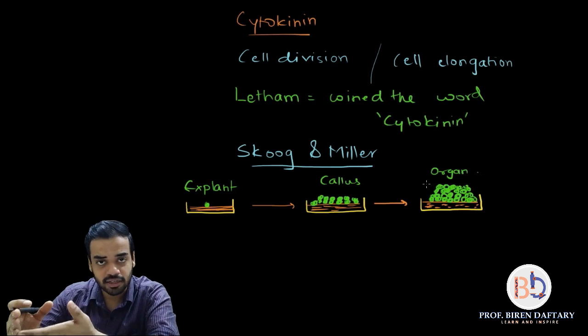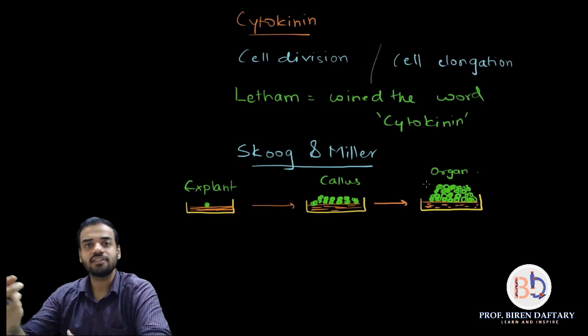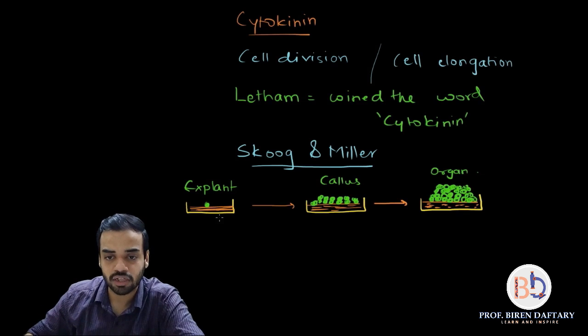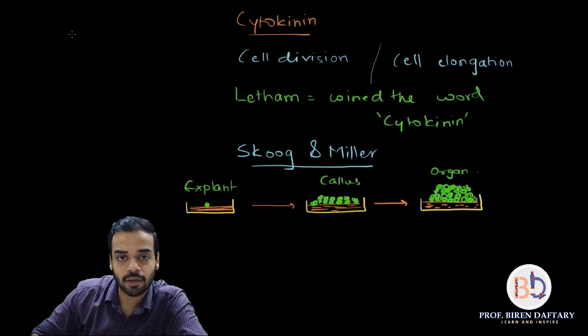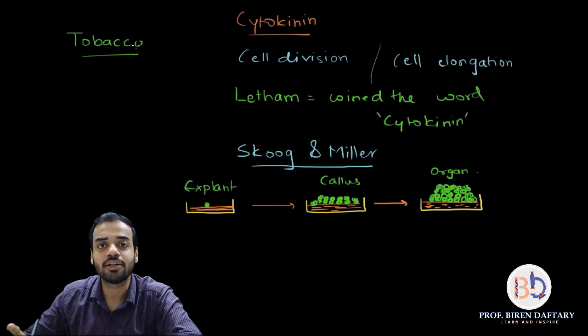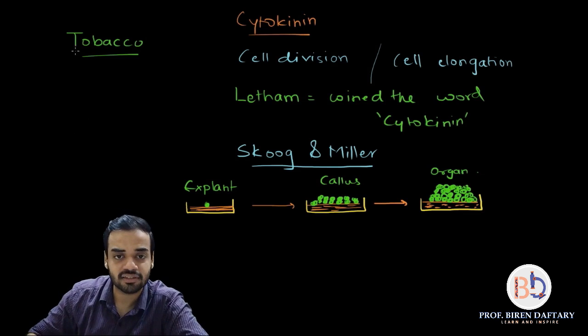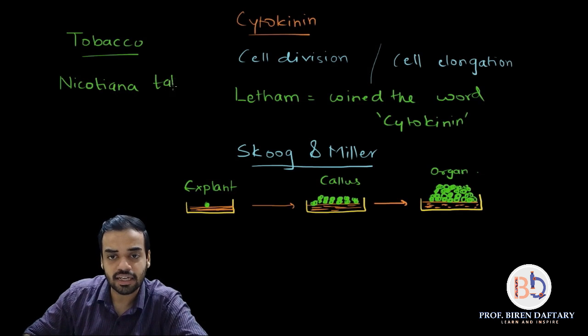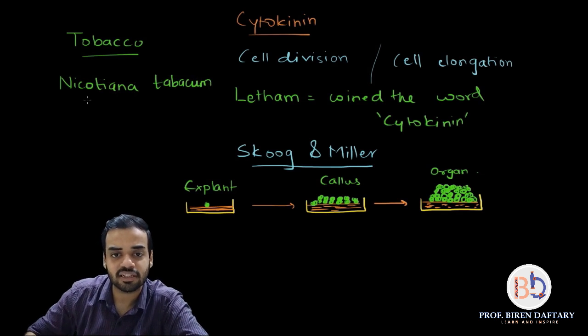Now the same thing Skoog and Miller did. What they did is they took a cell of tobacco plant. Okay, so I will write down the name over here. Name of the plant was tobacco. Everybody, tobacco is also called Nicotiana tabacum. That is the scientific name. I will write it down over here. So please be careful of the spelling. Nicotiana tabacum, and since it is a scientific name, please underline it separately.